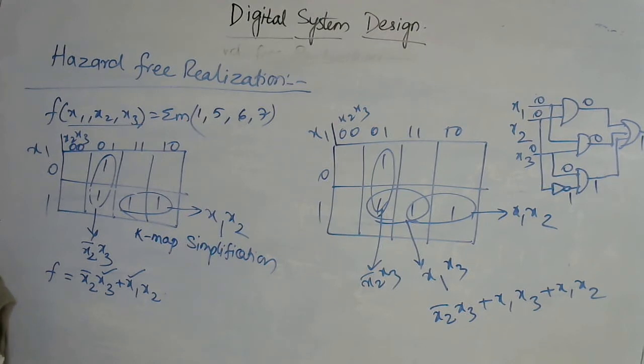In order to avoid the propagation delays present in the circuit, all the min terms or max terms given in the question are enclosed, so that the resultant circuit is hazard free. In K-map simplification, just combine the cells which have to be adjacent to each other.